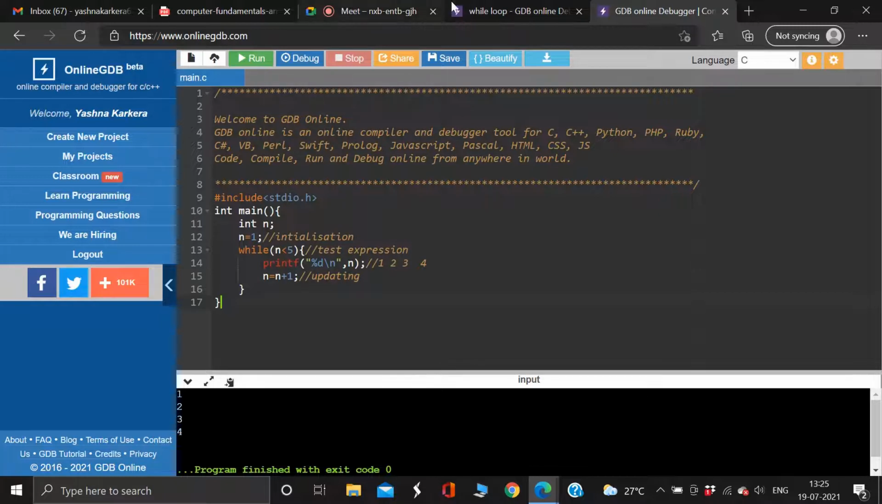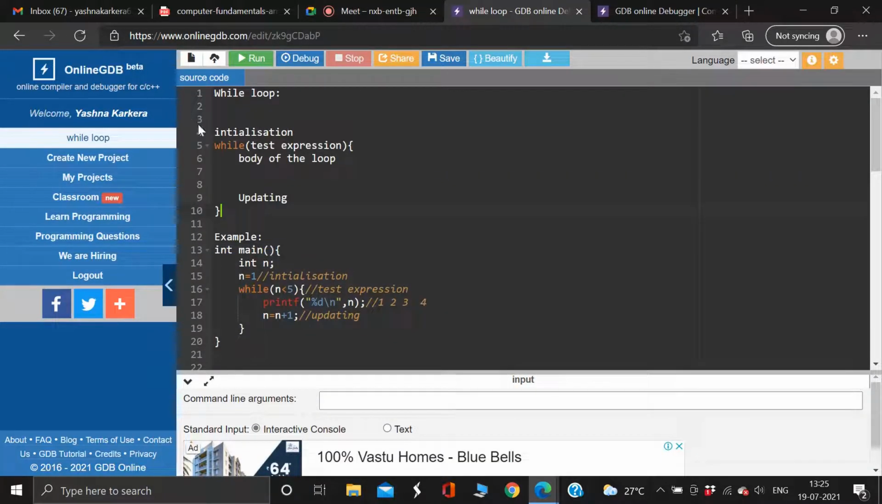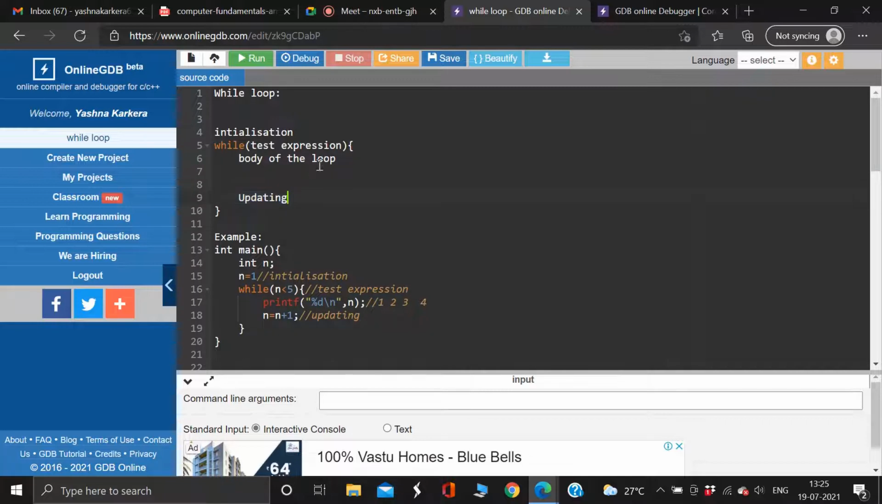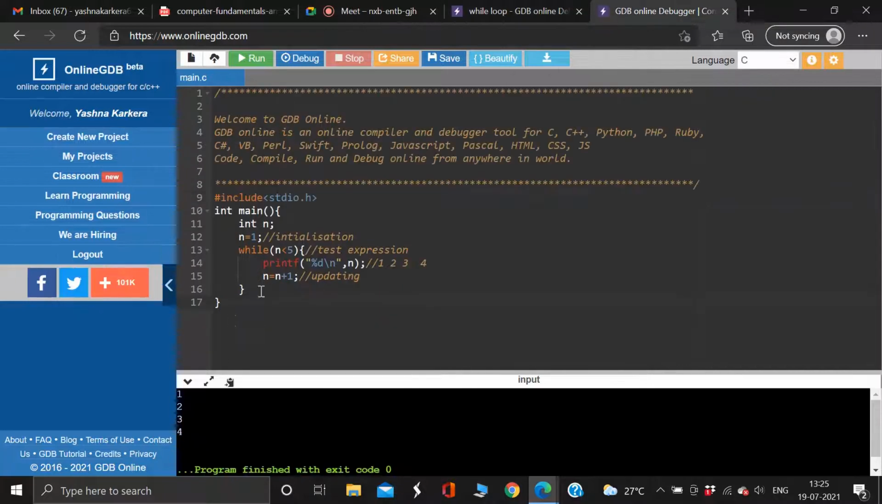So for the while loop, remember that the syntax remains the same. First you initialize the value, write the test expression, write the body of the loop, and after the body of the loop, this is very important: if you don't update, this won't get printed. Okay, now I have updated the value.